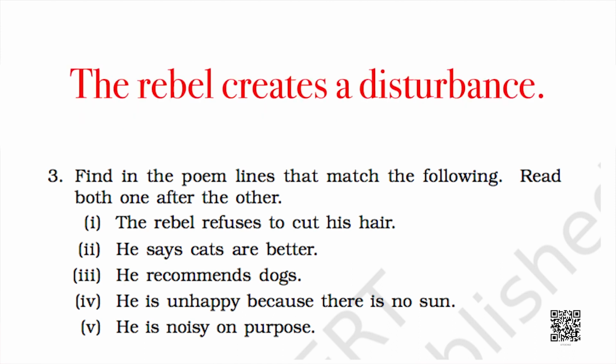Fifth line is, he is noisy on purpose. The line matching in the poem is, the rebel creates a disturbance. So, students, in this poem we have learned about a lot of different attributes of a rebel and also the need of a rebel and the difficulty if you become a rebel. So, I want you to recite this poem once again in your home as well and try to do these activities with excitement and with a different perspective of a rebel.